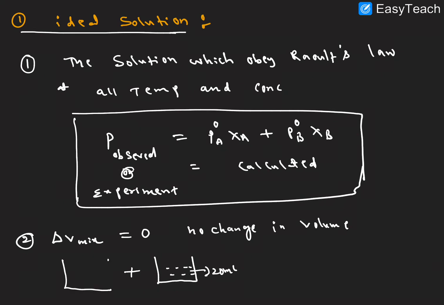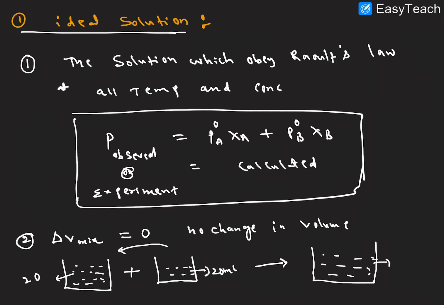Another 20 ml of some water we are taking, this is also 20 ml. We are mixing 20 ml plus 20 ml. The resultant solution you will get here is 40 ml. So whatever the initial volume is, the final volume is also the same. So there is no change in volume after mixing. I hope it is clear.